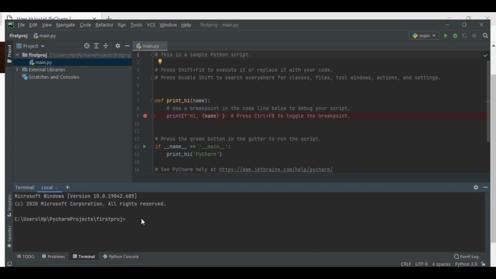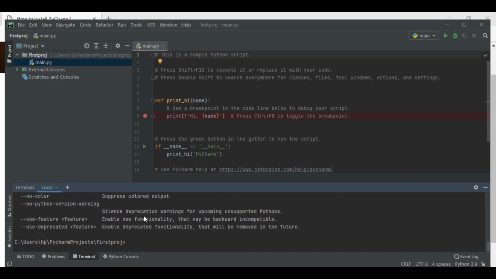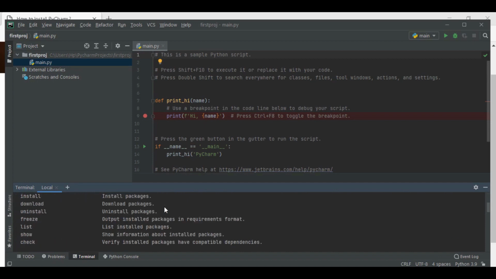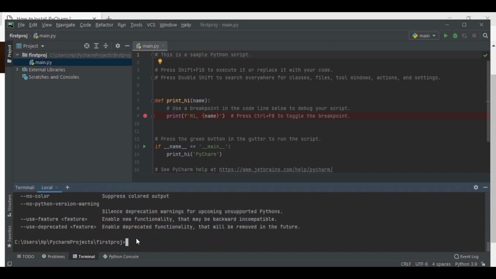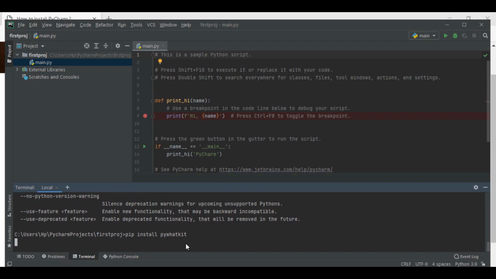Let me check whether pip is correctly configured or not. Directly you just have to type pip only and then press enter. You can see there is a list of commands presented. If it shows these commands, then you can assume that it is correctly configured. Now let me type pip install pykit and press enter.